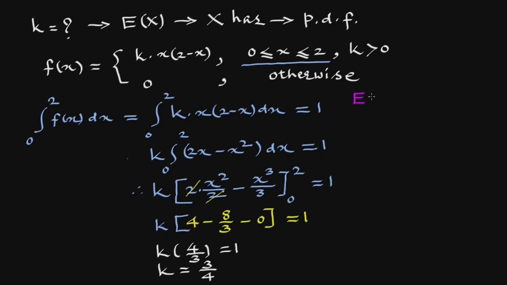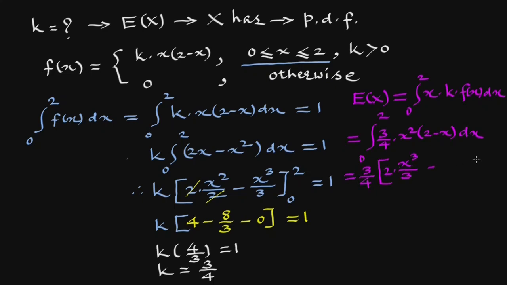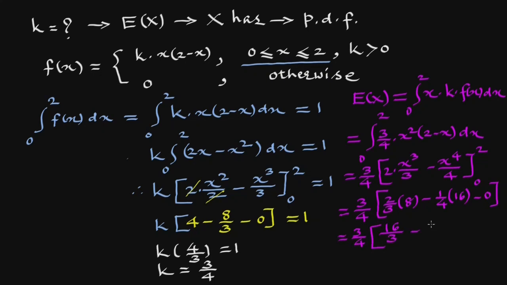Now the expectation of x is the integral from 0 to 2 of x into k f(x) dx, which is k, 3 upon 4, into x square into 2 minus x dx, which is 3 upon 4 times 2 x cube upon 3 minus x raised to 4 upon 4, from 0 to 2, which is 3 upon 4, 2 upon 3 into 2 cube, 8, minus 1 upon 4 into 2 raised to 4, 16, minus 0, which is 3 upon 4 into 16 upon 3 minus 16 upon 4, which is 3 upon 4 into 16 into 1 upon 3 minus 1 upon 4. 4 ones are 4, 3 fours are 12.